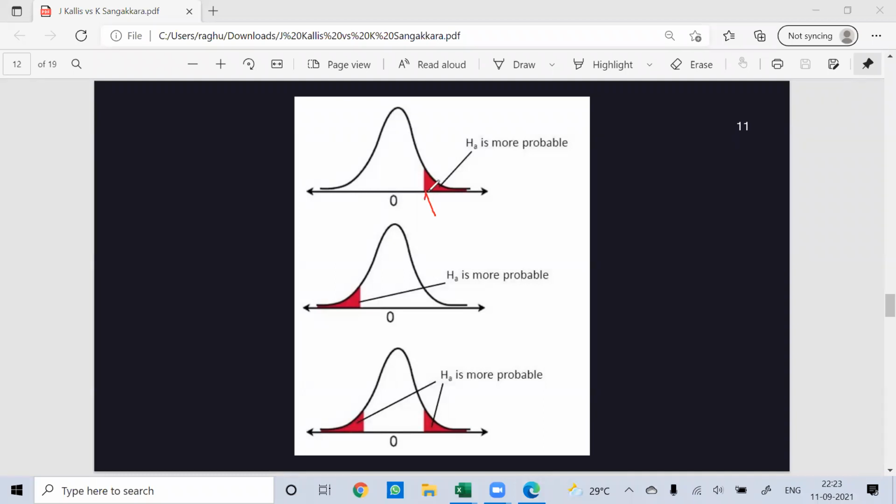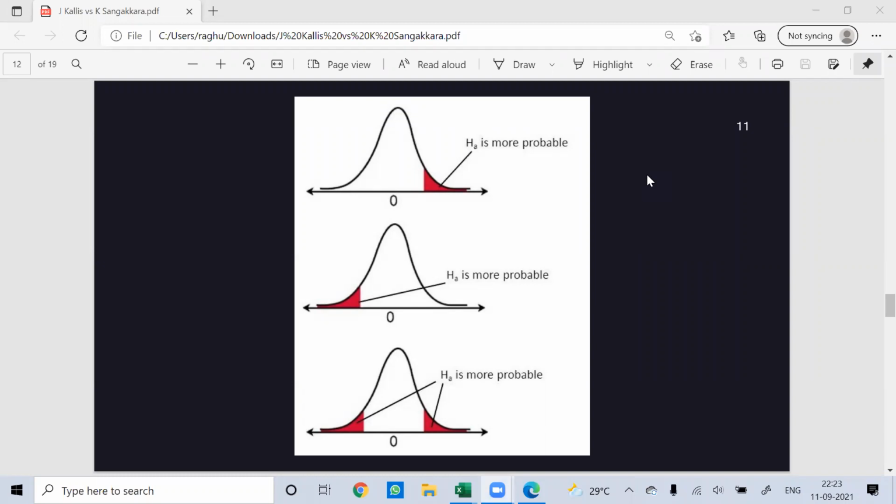So this point is called a critical point. If your calculated z value falls beyond this point in a right tail test, you will reject the null hypothesis. If it falls on the left side, which is the unshaded region, then you would reject your alternate hypothesis. So that is the significance of the critical point.